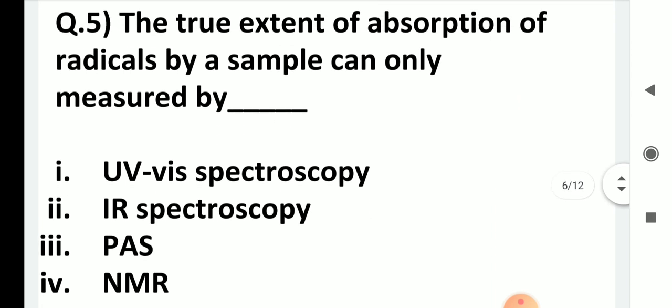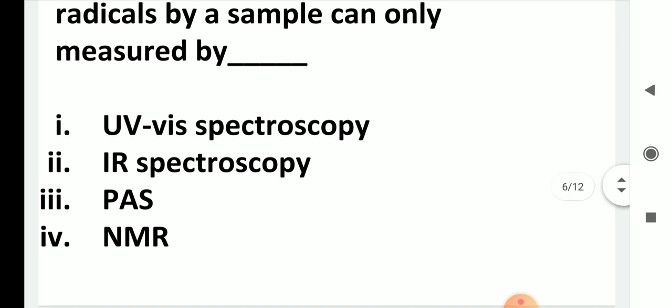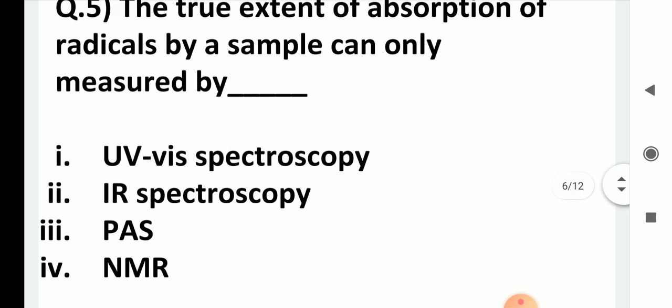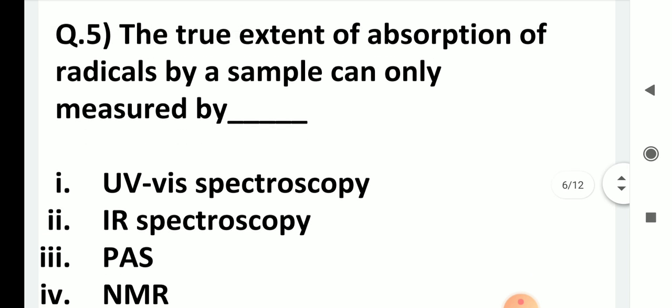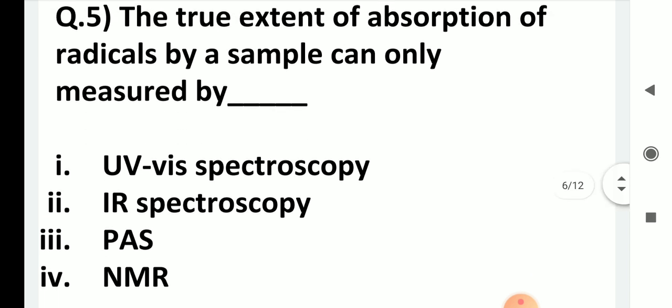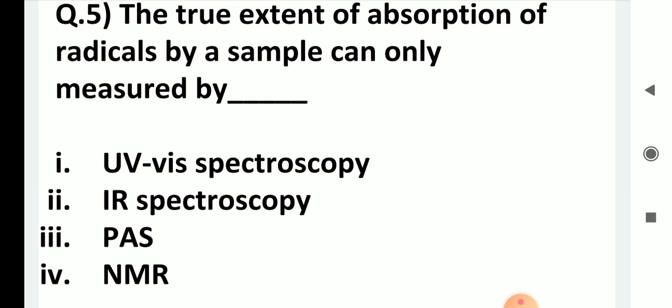The true extent of absorption of radiation by a sample can be measured by UV visible spectra, IR spectra, photoacoustic spectra, and NMR. Well, the true extent of absorption of radiation is measured by PAS, that is photoacoustic spectroscopy.